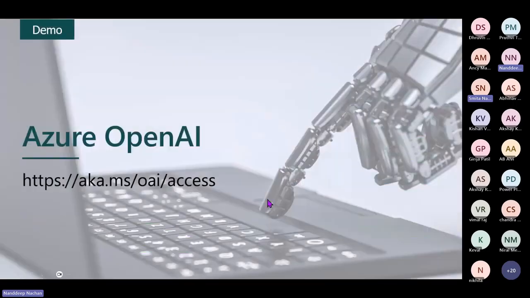Now you have all this background of Azure OpenAI, so let's go and check the demo. But before going to the demo, let me explain a couple of things. It's part of Microsoft's commitment to using AI responsibly. Access to Azure OpenAI is currently limited. So a customer that wishes to use Azure OpenAI must submit a registration form for both initial experimental access and to gain approval to use it in production.